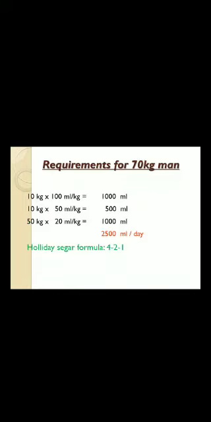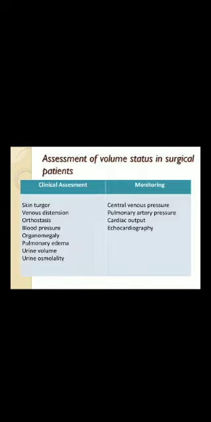Requirement in a 70 kg man depends on the Holliday-Segar formula. It is a 4:2:1 formula. So that we will come to know when you come to the OT. So what is the daily electrolyte requirement? Sodium is 0.5 to 1 millimole per kg per day, and potassium 0.5 to 1 millimole per kg per day.